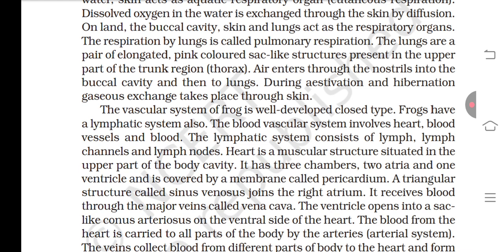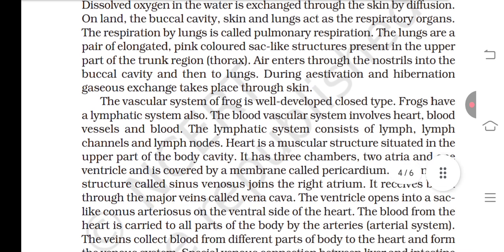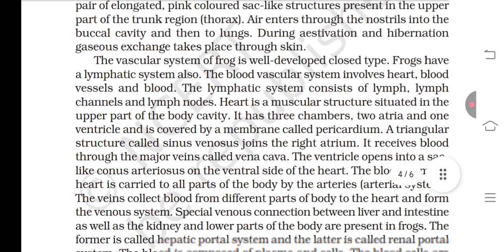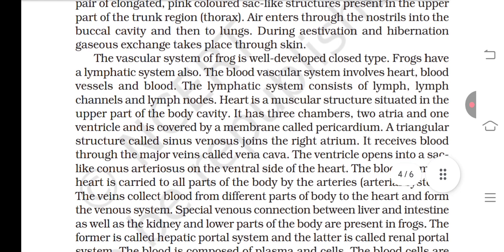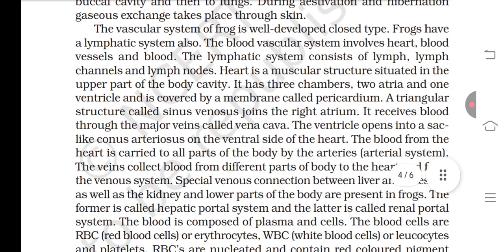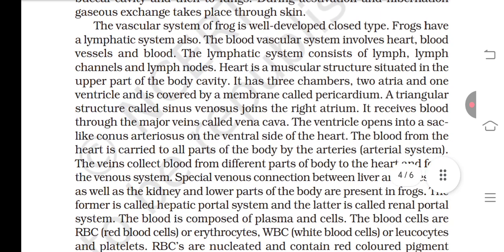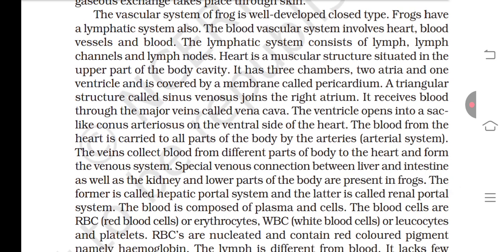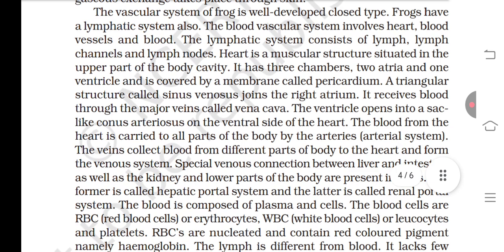The lungs are a pair of elongated, pink-colored, sac-like structures present in the upper part of the trunk region. Air enters through the nostrils into the buccal cavity and then to the lungs. During aestivation and hibernation, gas exchange takes place through the skin. The vascular system of the frog is well developed and of closed type. Frogs have a lymphatic system also.